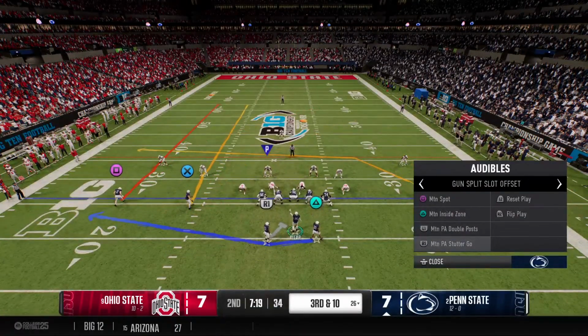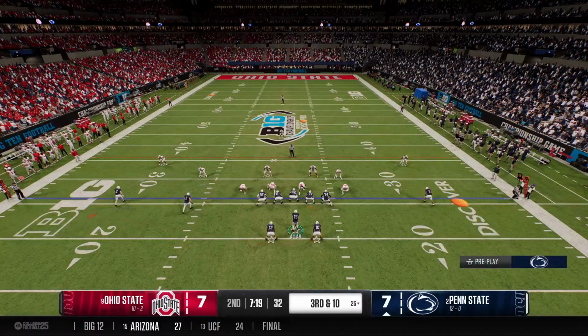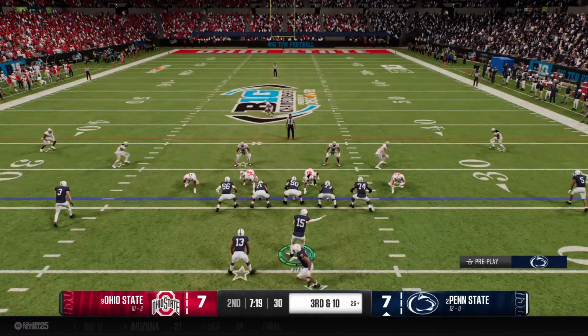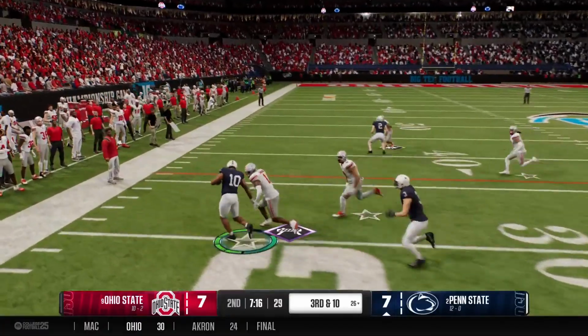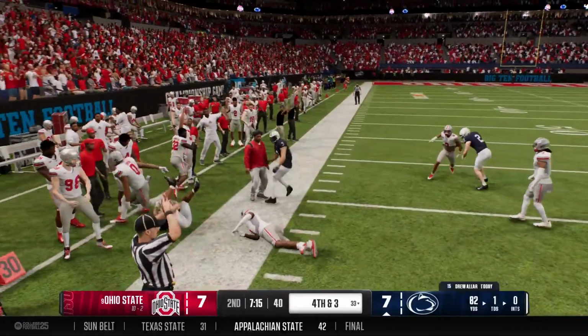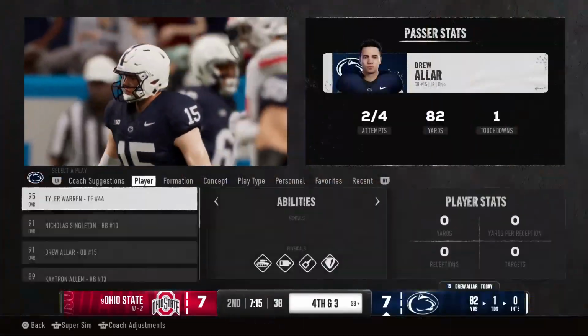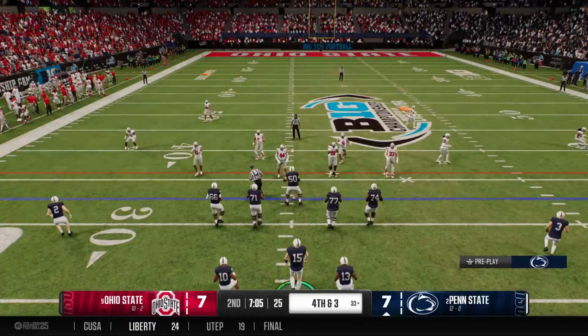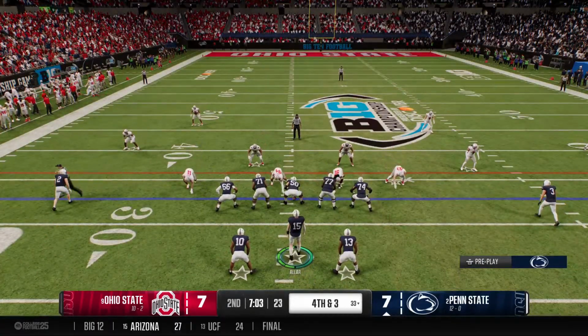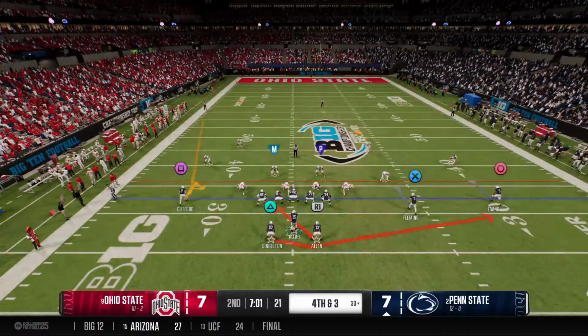And long from the 26. Got to avoid a mistake here. Well, I'm a big fan of the RPO, but it is a dangerous play for the quarterback. You got to make the right decision. On this play, it just seemed like he was a little hesitant, unsure, and it cost him here with an incompletion. The offense is going to roll the dice and go for it inside their own 40.